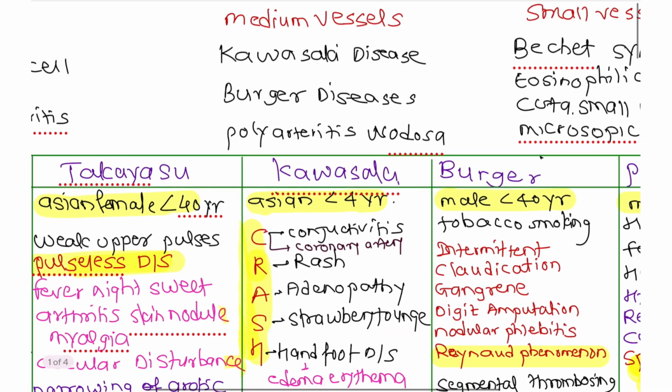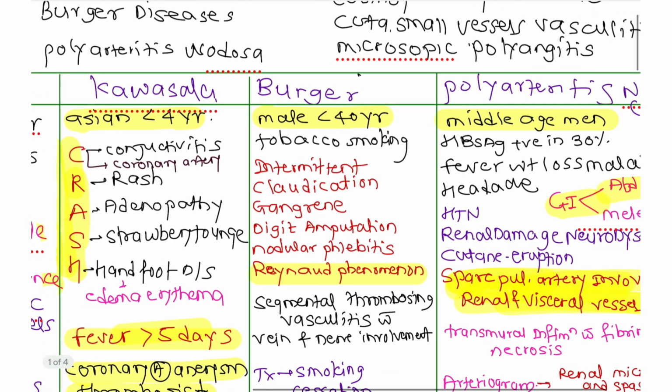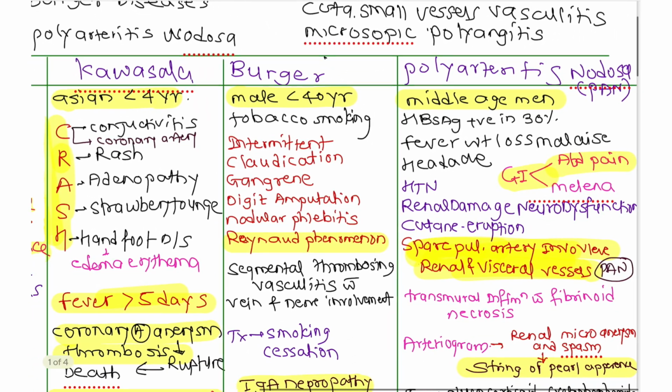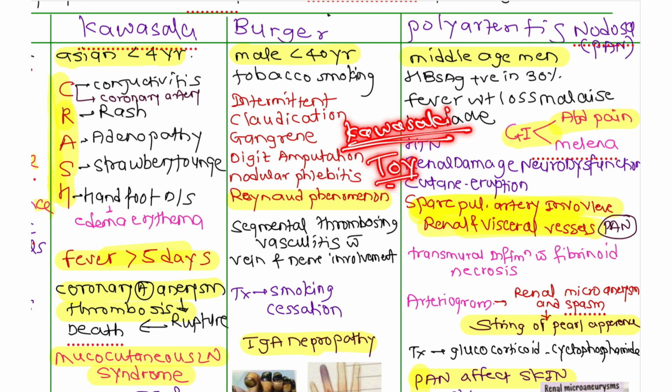Okay, now we will go towards the medium vessel vasculitis. In the medium vessel vasculitis, you have three types: Kawasaki, Berger, and polyarteritis nodosa, that is PAN. Now you have to remember the bike. You know the Kawasaki bike, and most children have a toy bike. Almost all toy bikes have the Kawasaki logo and name, although they are not made by Kawasaki, but the logo is there.